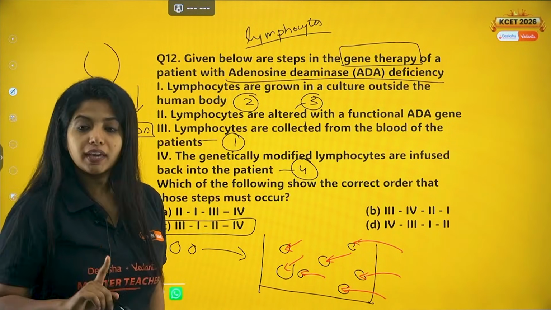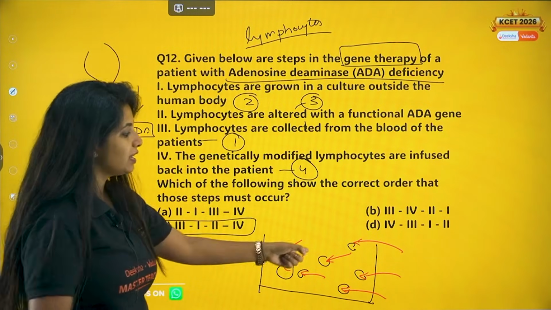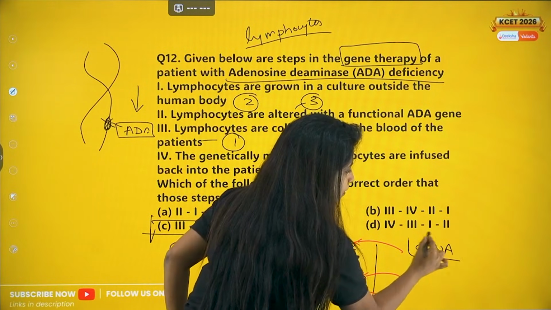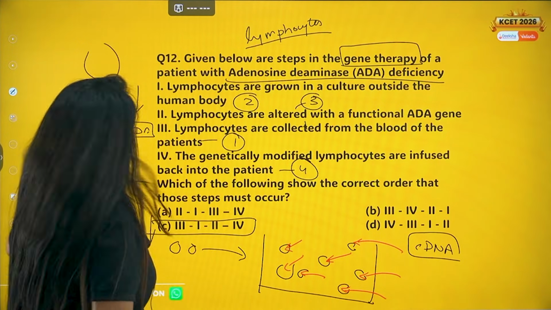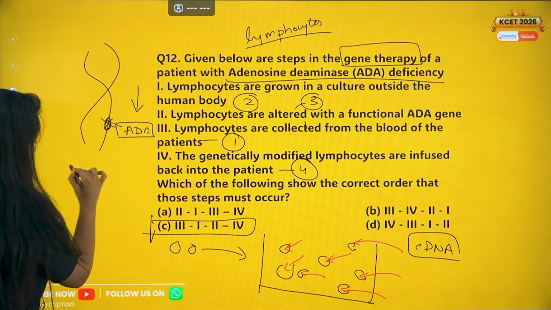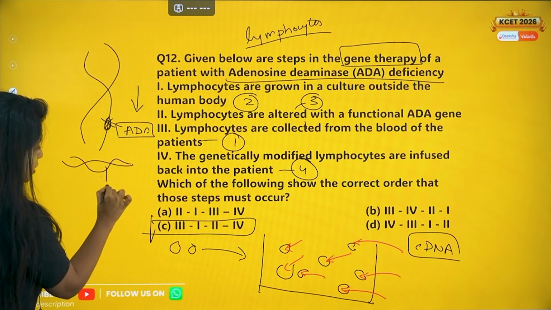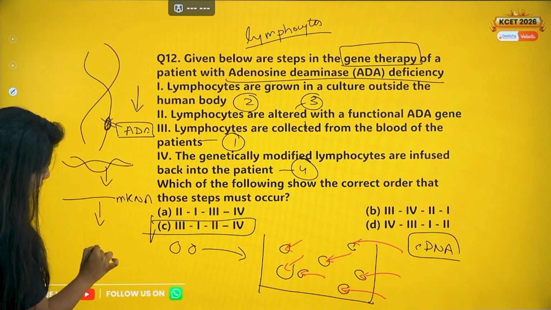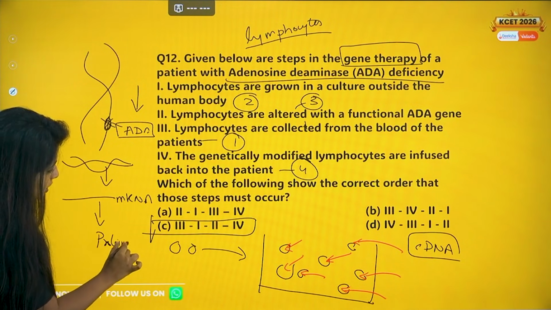And always remember, you are going to put cDNA. What do you mean by that? Complementary DNA. So usually what happens is that the DNA transcribes into an mRNA, and this mRNA gives information as to what proteins have to be made.